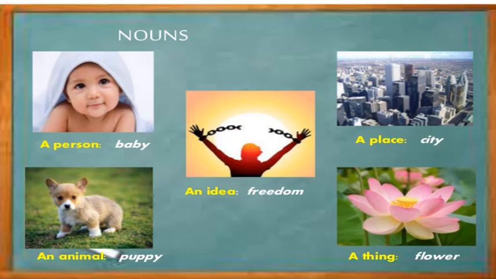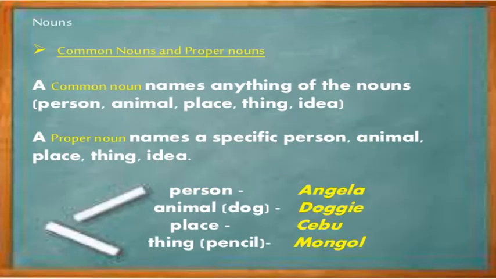So now let's see different classifications of nouns. The first is common nouns and proper nouns. So what do you mean by a proper noun? What do you mean by a common noun? Nouns that do not tell us about the particular names of people, place, or thing are called common nouns.